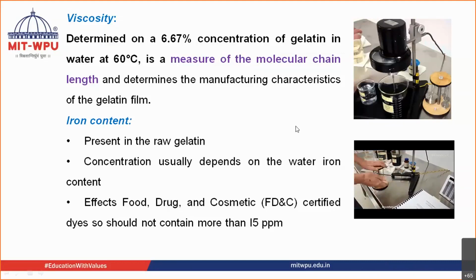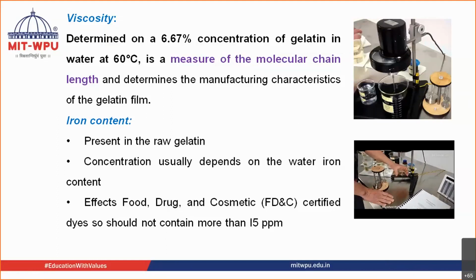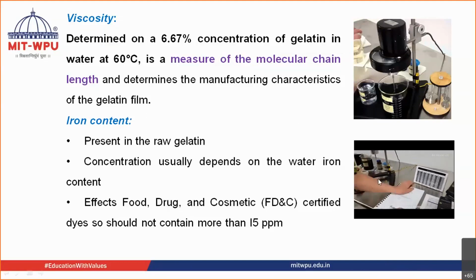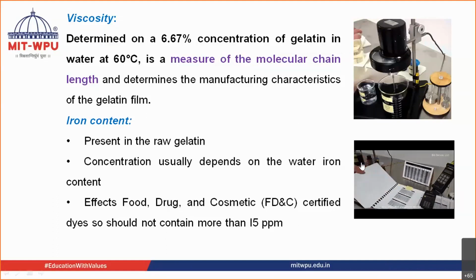Once they're immersed in the fluid, they then will measure the amount of drag on the spindle. So this spindle you hold in your liquid and you operate it. Depending upon how viscous your solution is, it is going to resist the movement of the spindle.